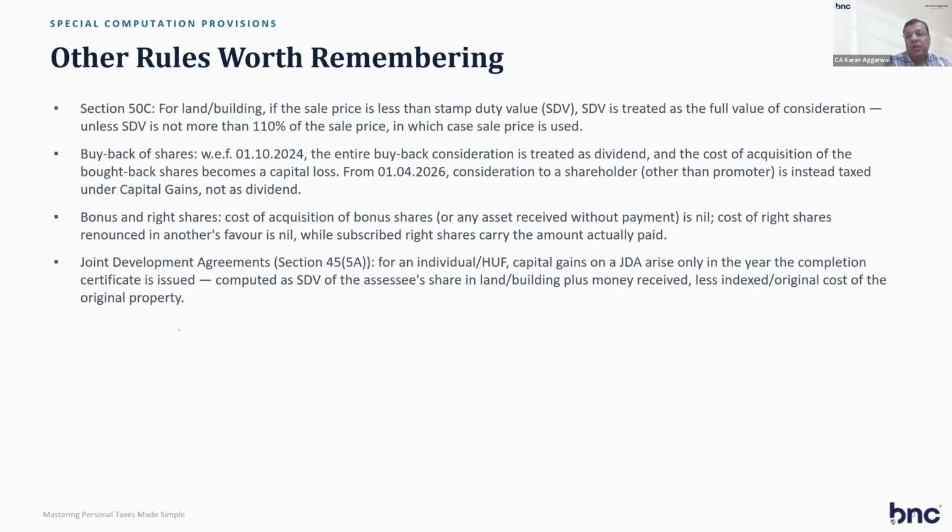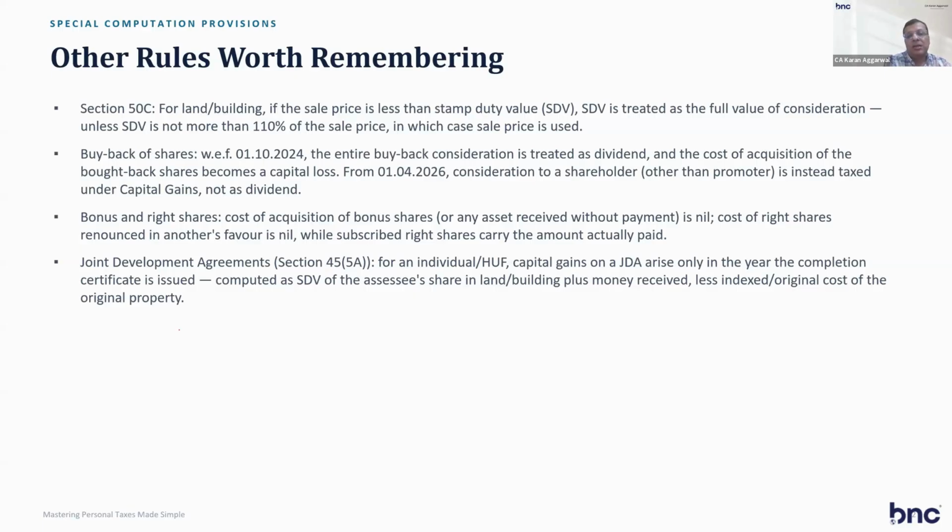So the difference of 14 crore minus 10, that is 4 crore, will be deemed capital gain in your hands, because it is more than 10% difference. Got it? So the government says that as per stamp duty, you have to make the payment.